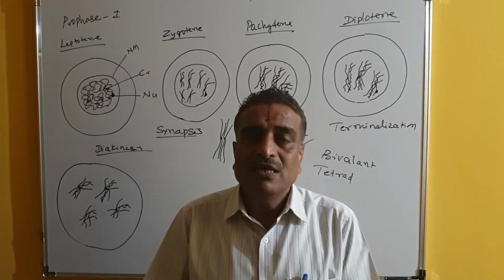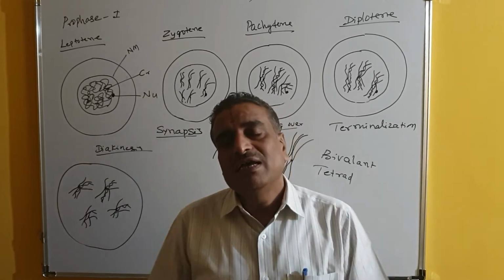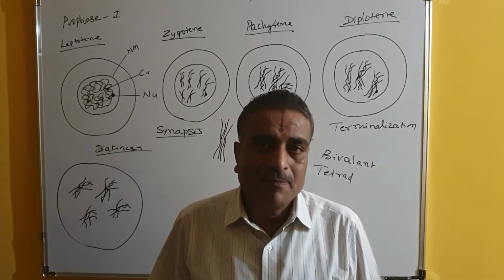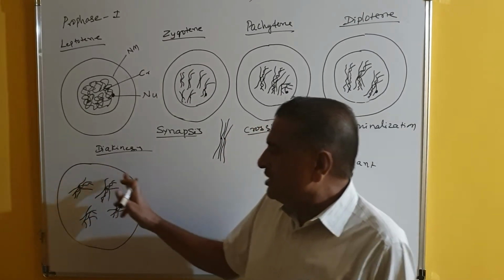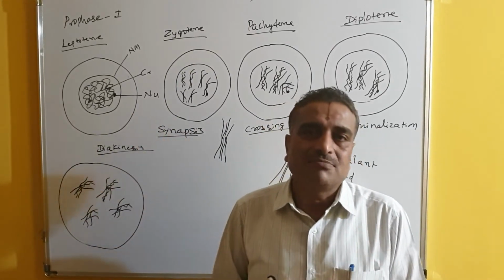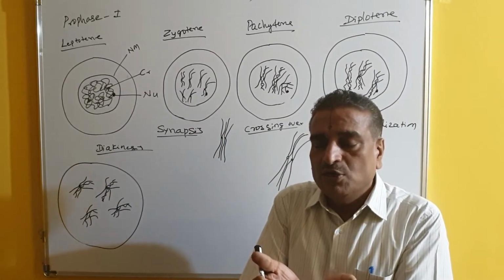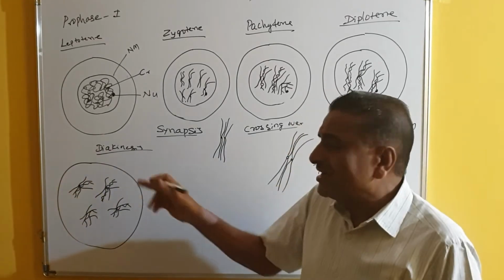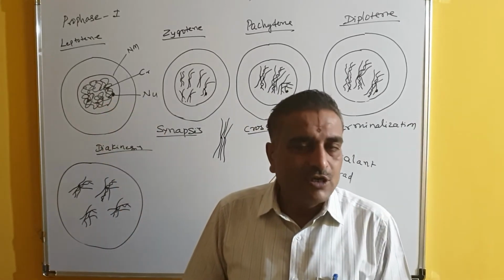The nuclear membrane disappears. Chromosomes are maximally condensed, and the chromosomes are present in the form of bivalents or tetrads. But the bivalents are attached to one another by means of chiasmata. So this is the condition. Since the nuclear envelope disappears, all the chromosomes are distributed in the cytoplasm. Until diakinesis, all the chromosomes have a covering, that is the nuclear membrane, and there is no connection between the protoplasm and the chromosomes. But in the diakinesis, the nuclear membrane has disappeared, and all chromosomes are bathed in the cytoplasm.